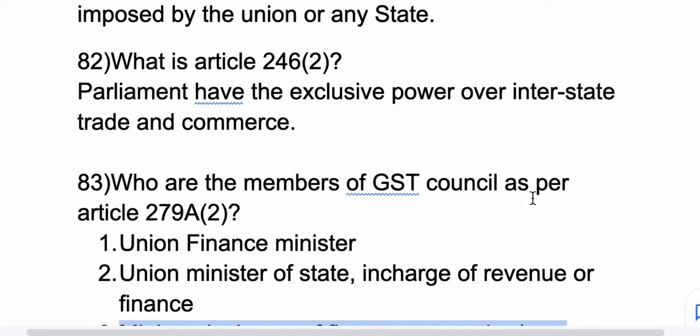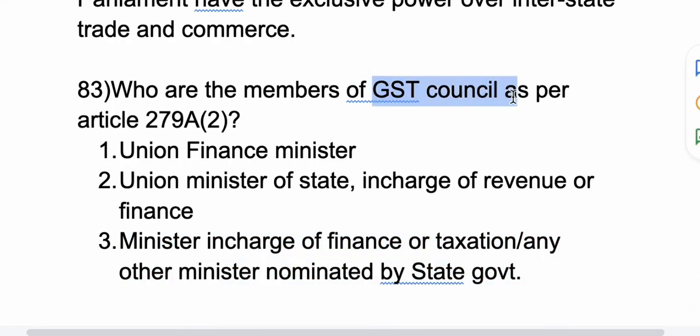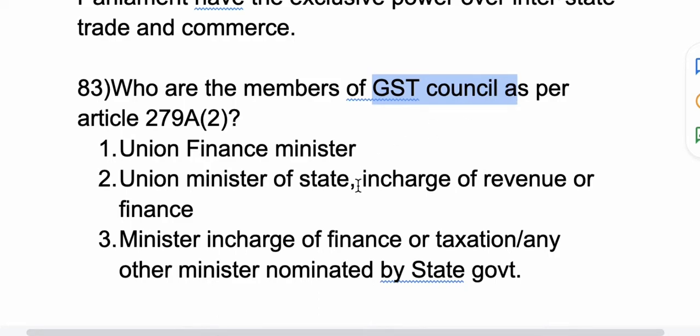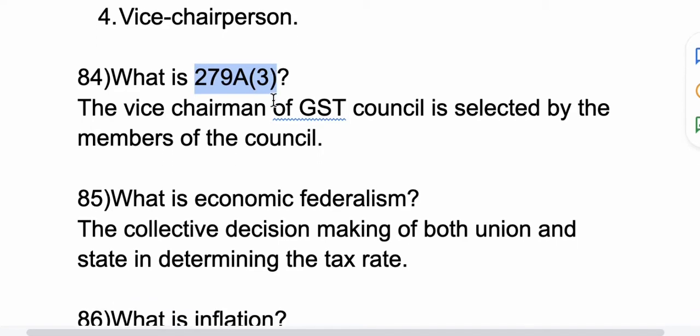All these are the members of GST Council. And through which Constitutional Amendment Act was GST Council introduced? It is through the 101st Constitutional Amendment Act. Now 84th question, what is 279A Clause 3? The vice chairman of GST Council is selected by the members of the council.